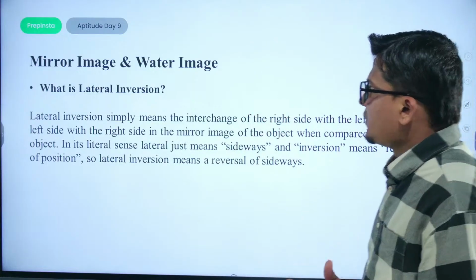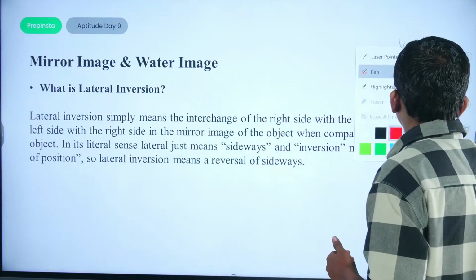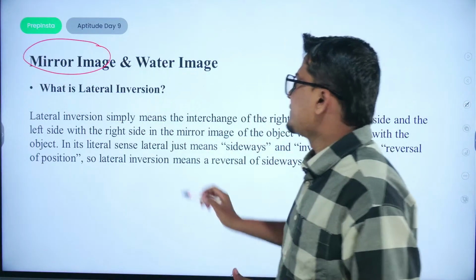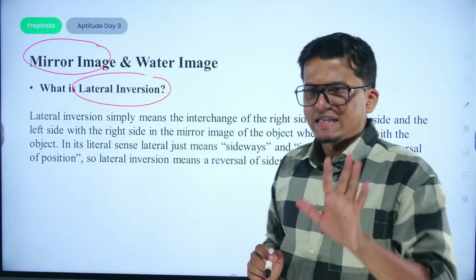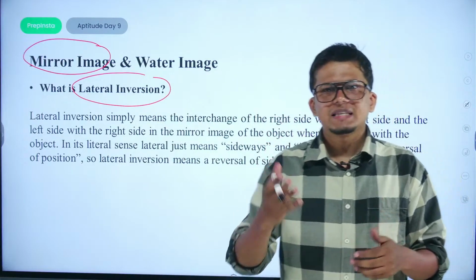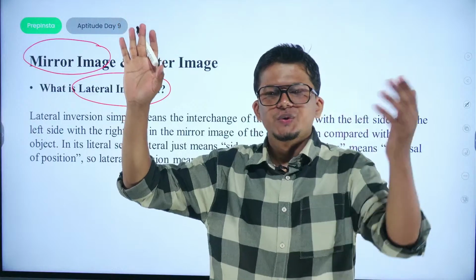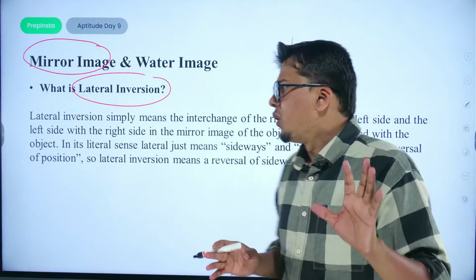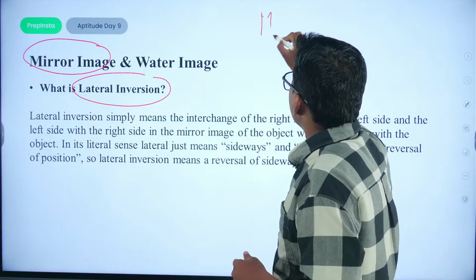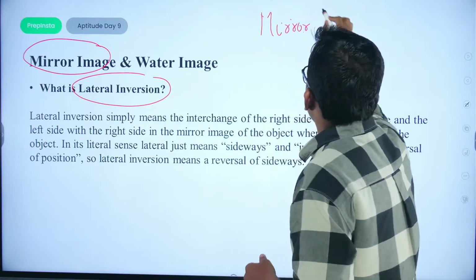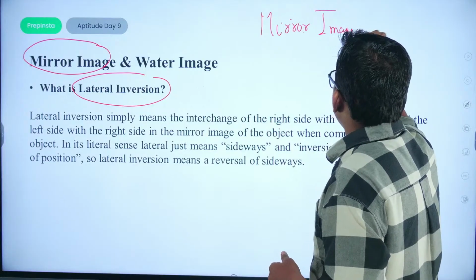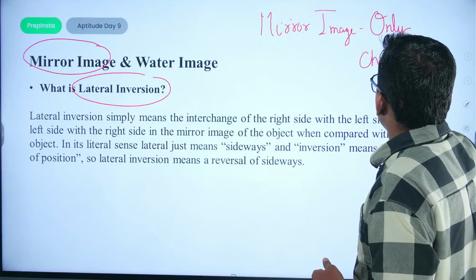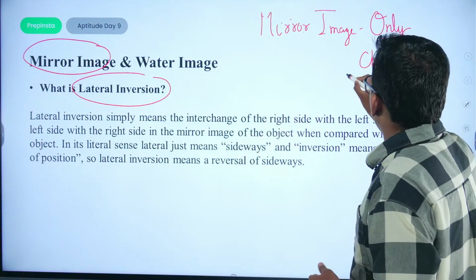So first of all, try to understand what is mirror image and water image. What would be the mirror image and water image? For that matter, we need to understand what lateral inversion is. Lateral inversion means simply whenever we place the right hand in the mirror, it shows our left hand, right? So right and left would be interchanged in that particular scenario, or we can say when we talk with regard to the mirror change or mirror images, the only change would be horizontal.